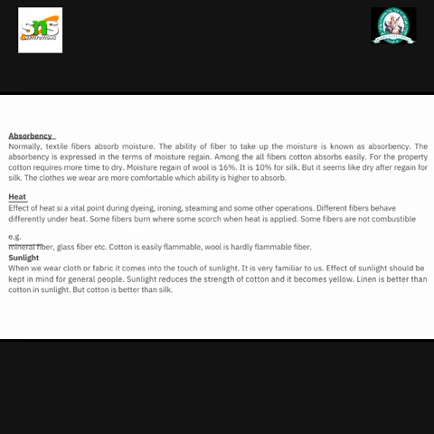Sunlight. When we wear cloth or fabric, it comes into touch with sunlight. It is very familiar to us. Effect of sunlight should be kept in mind for general people. Sunlight reduces the strength of cotton and it becomes yellow. Linen is better than cotton in sunlight, but cotton is better than silk.